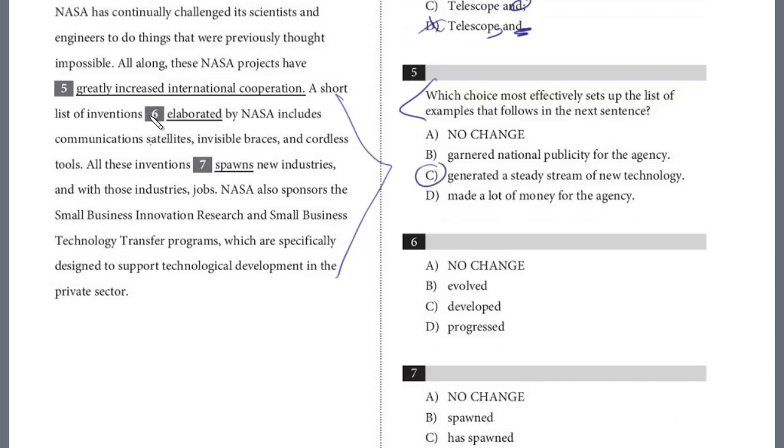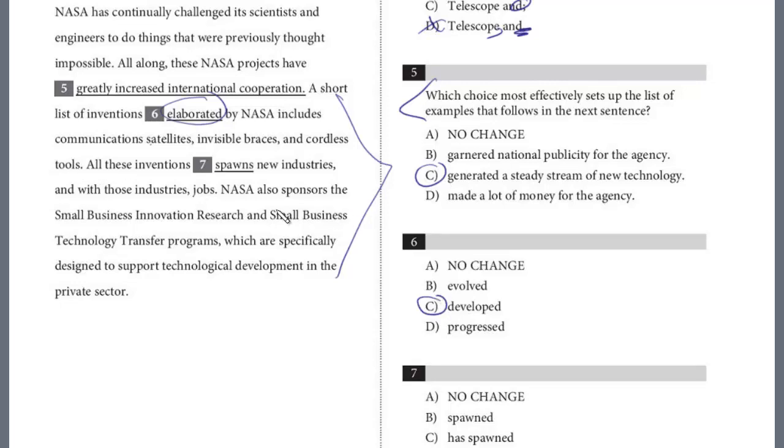A short list of inventions elaborated by NASA. Do we want to elaborate? Elaborate is a correct word usage. Elaborate means to give more details. Would you elaborate on your point? This certainly doesn't apply here. A list of inventions developed by NASA, right? Developed is the best choice.